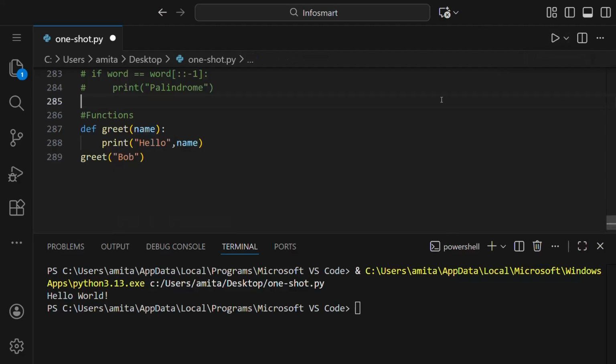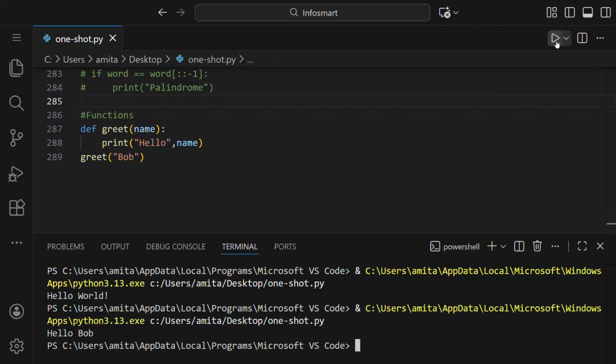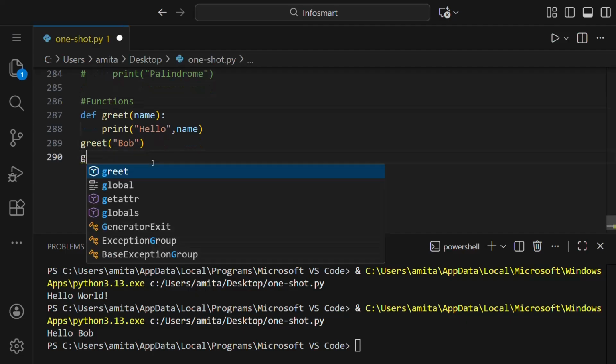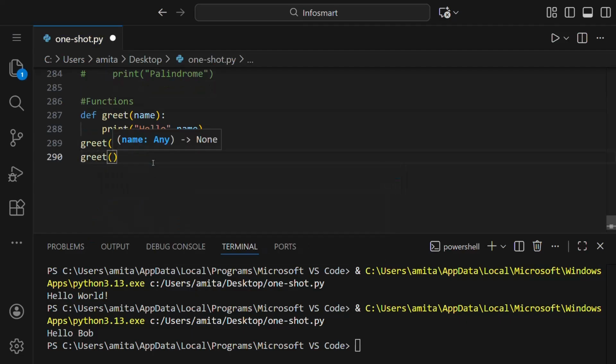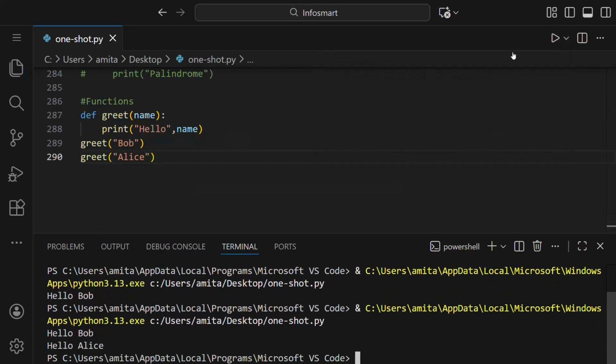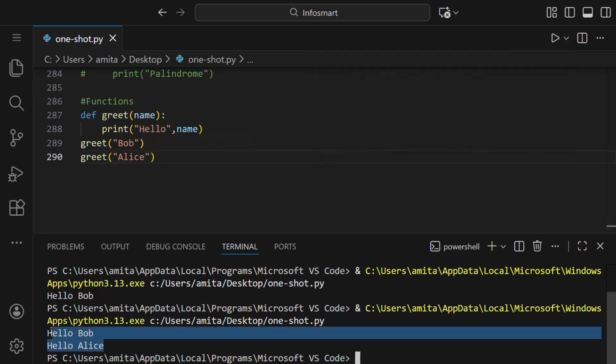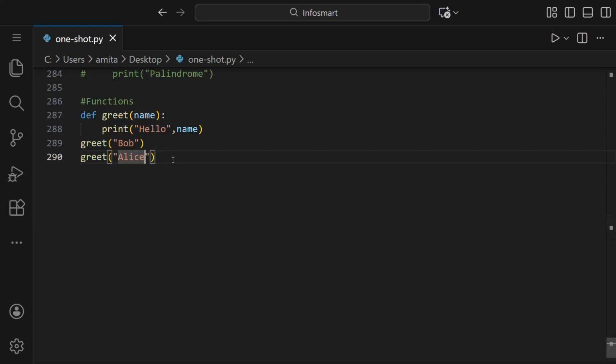Let's save this and run. So you can see we got hello Bob. We can write another name as well, like greet and we write here Alice. Let's run. You can see both of them are printed. So both Bob and Alice are the arguments and name is the parameter here.